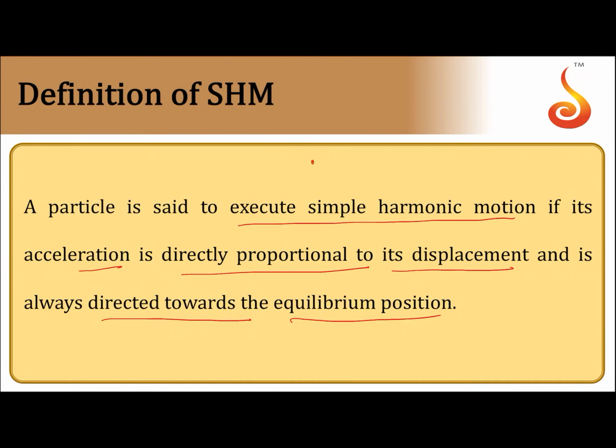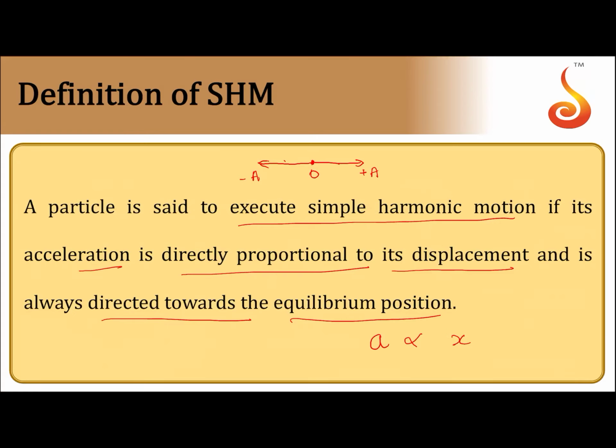So if we consider a particle oscillating about a point, it goes to this extreme and comes back and goes to this extreme. So it will be oscillating between these 2 points. Let's say this is minus A, this is plus A. So between minus A and plus A, this O is the equilibrium position. A particle is said to execute simple harmonic motion if acceleration of the particle at every point is directly proportional to displacement.